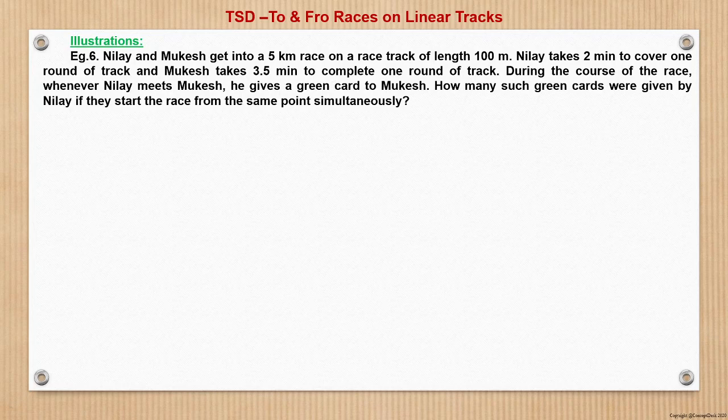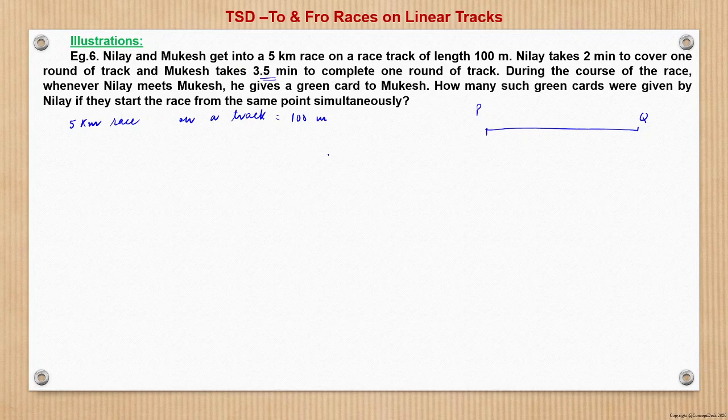Question number 6 says that Nilay and Mukesh get into a 5 kilometer race on a racetrack of length 100 meters. So now see here, a 5 kilometer race on a track which is 100 meters long. Nilay takes 2 minutes to cover one round of the track. One round means from one point to another point, right? So suppose this is track PQ. So this PQ, from P to Q, becomes one round, and Mukesh takes 3.5 minutes.